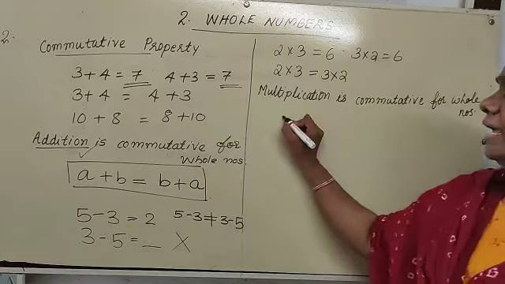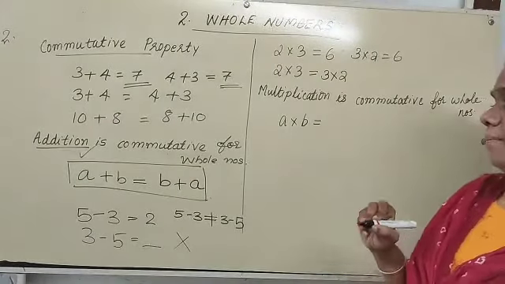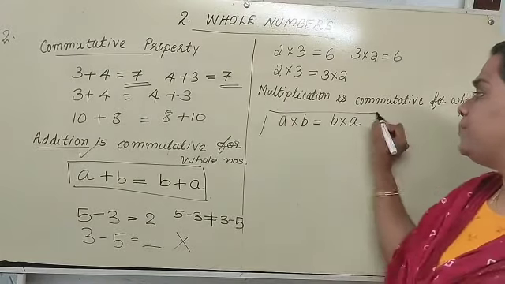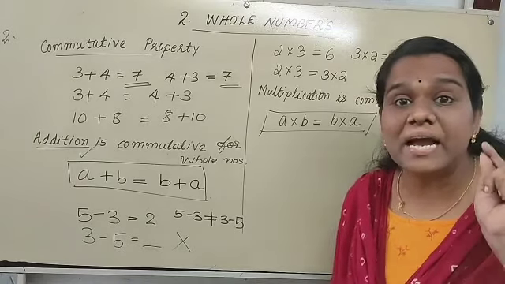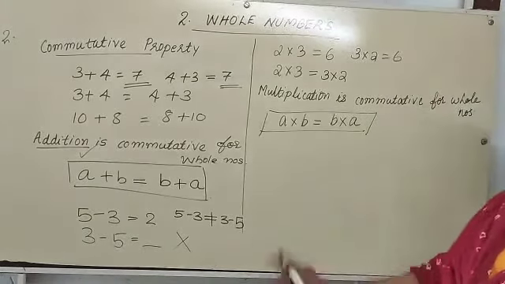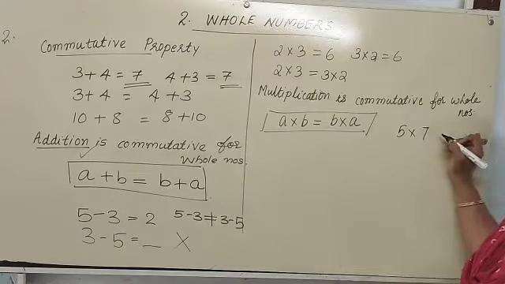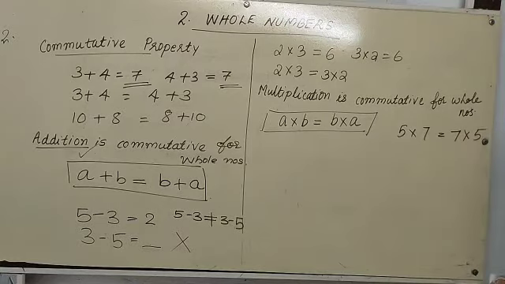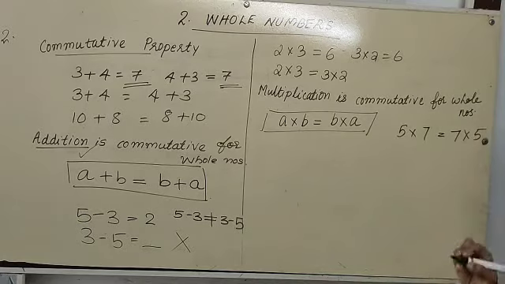If A and B are any two whole numbers, then A into B is the same as B into A. This property is known as commutative property. See, 5 into 7, what do we get? 35. That is the same as 7 into 5. So multiplication is commutative for whole numbers.